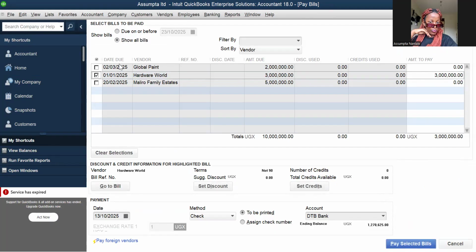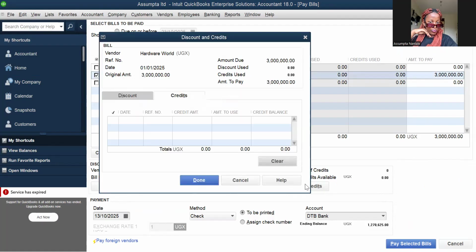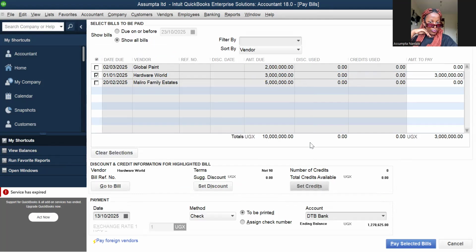We click it, and then we come here to set credit. After coming here, we click done and then pay selected bill. If we are doing advance payments, we have to click on set credit. After that, our transactions are balancing in the balance sheet. So that's all I have for advance payments to suppliers.